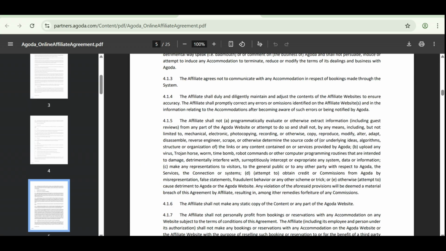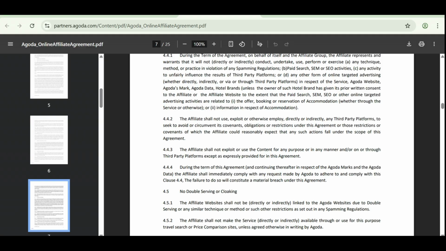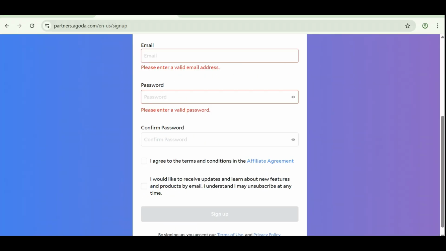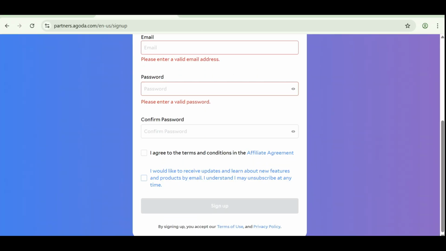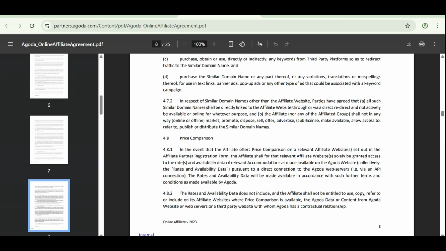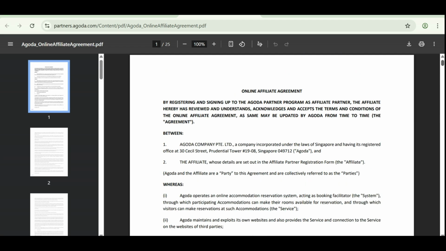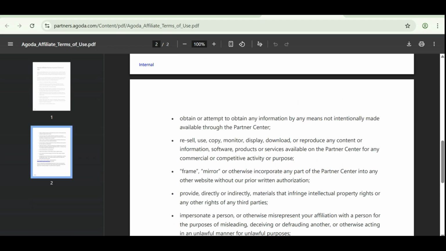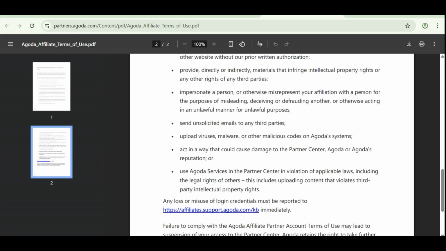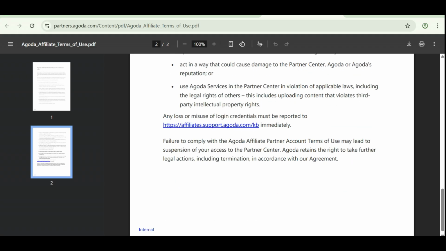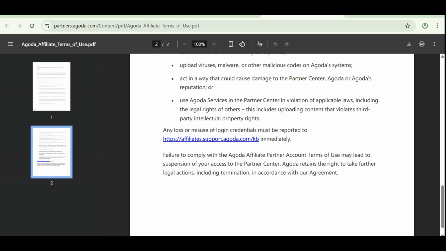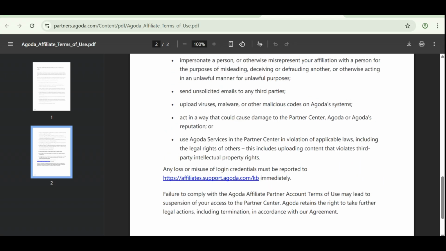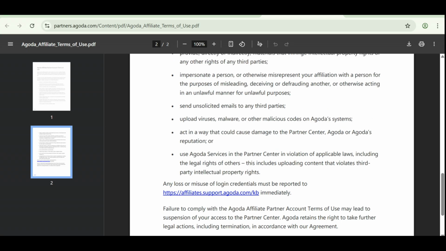So you can see these are the terms and conditions. You have to read through them, and after understanding them, that is where you can click on sign up. Once you're done signing up, you also have to read the terms and policies. The terms and conditions help you understand each and everything you will be able to use, including the partner center, variation of applicable rules, viruses, malware, and other calls on Agoda systems. All these things help you understand the terms and conditions and what is allowed and what is not allowed on the platform.